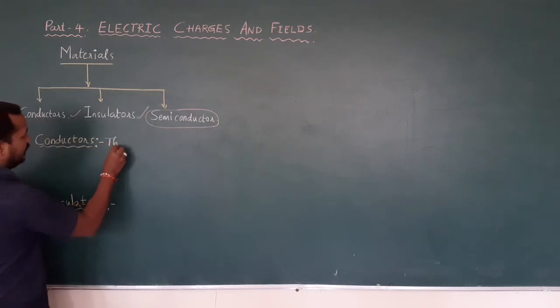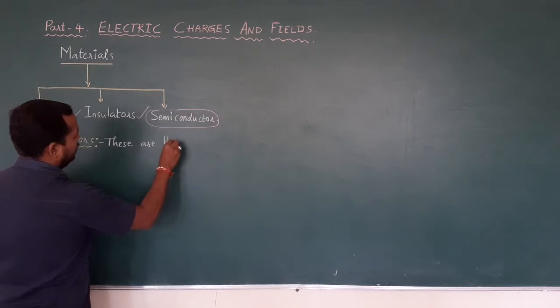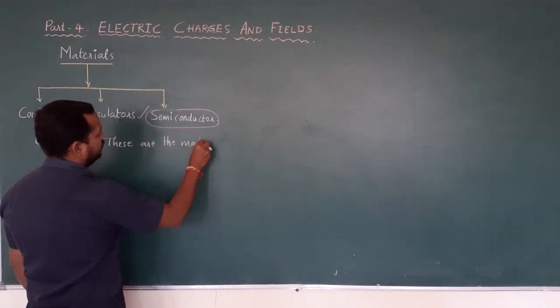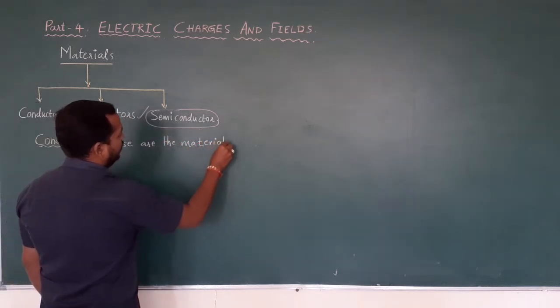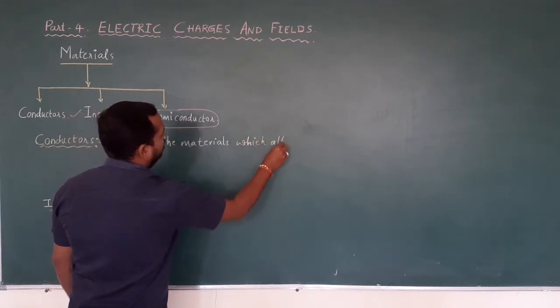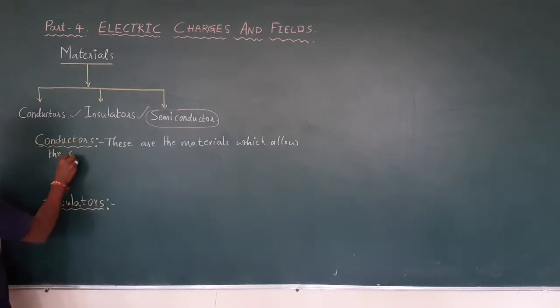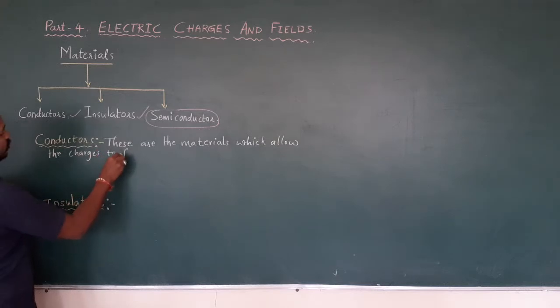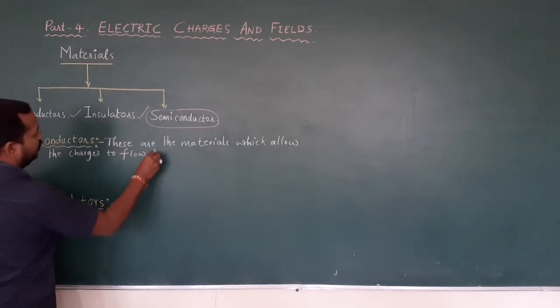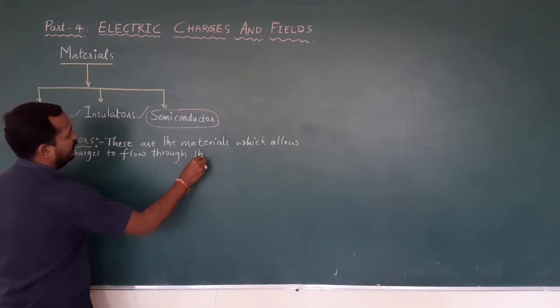So how can you define conductors? These are the materials which allow the charges to flow through them very easily.